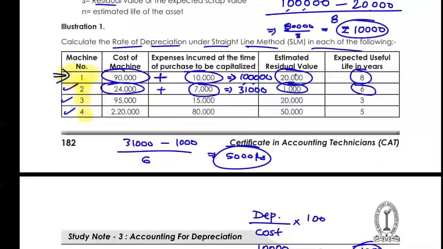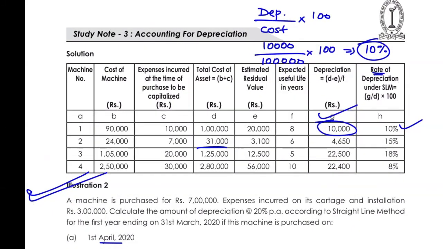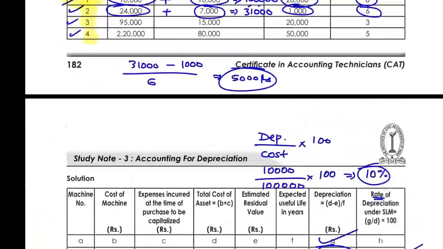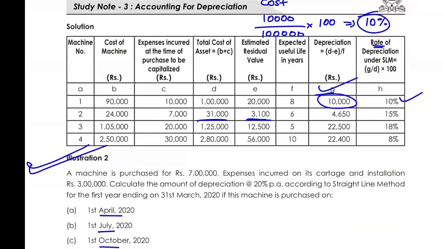Sorry. 31,000. They have taken the residual value of 3,100 over here. That is incorrect, beta. They have done a wrong calculation in the books. Correct it as 1,000 and your depreciation would come as 5,000, and 5,000 would be how much percentage?